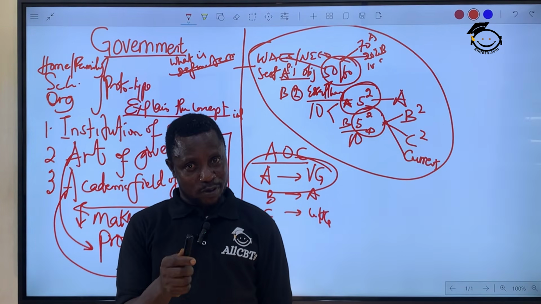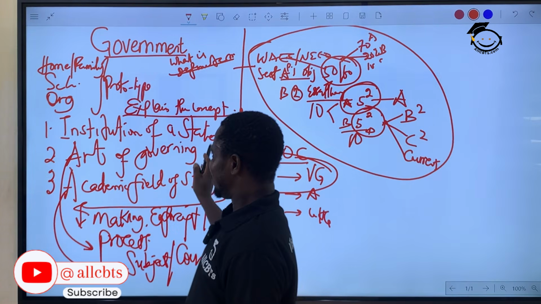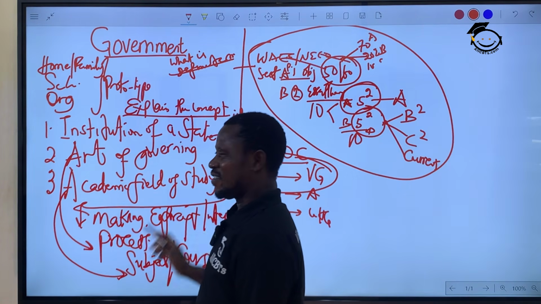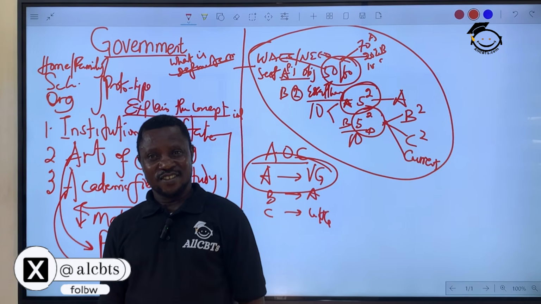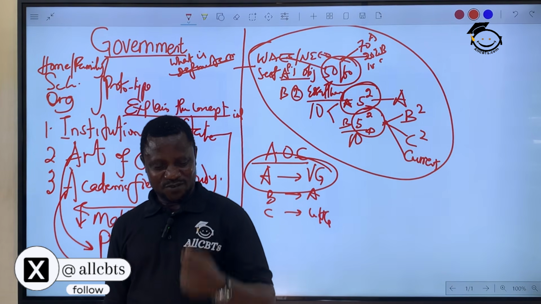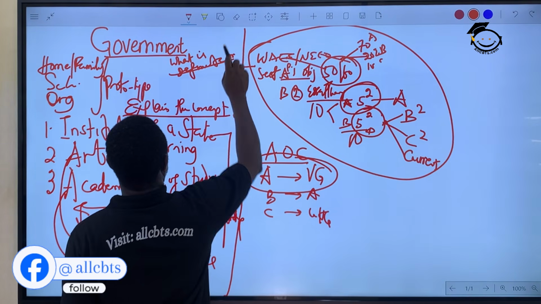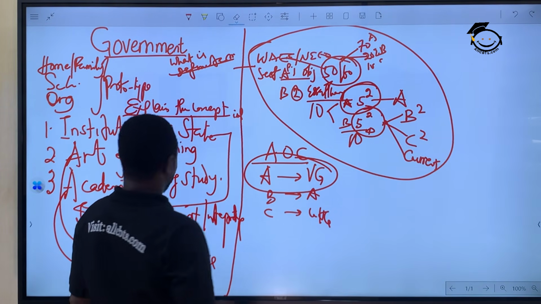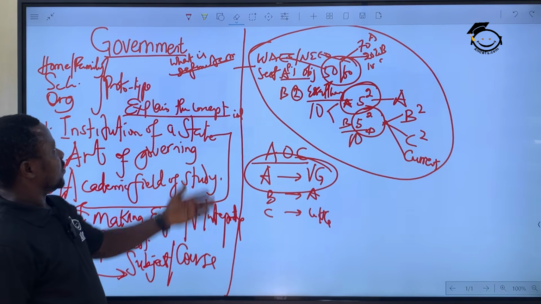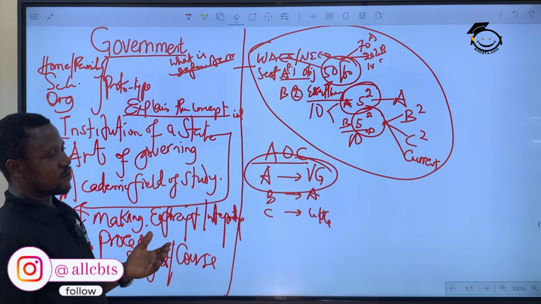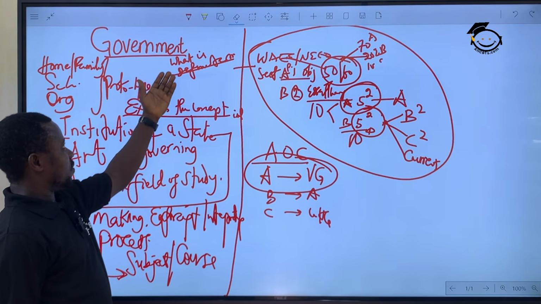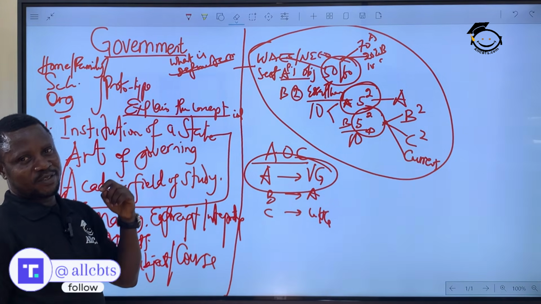But if you are asked to explain the concept, please take care of these 3 concepts. Is that taken? Very well. So, let's make progress. Now that we know the difference between define government, what is government, and explain government.